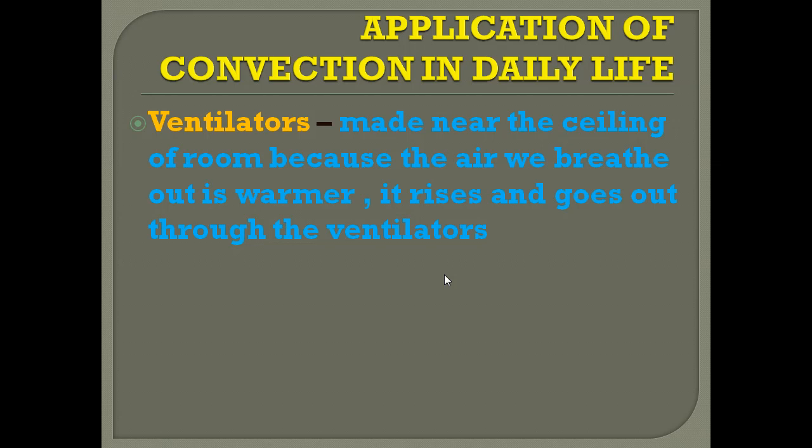After that, cool and fresh air enters the room through windows and doors, which are much below the ventilators. Why? Because the warm air rises, goes out through the ventilators, and at the same time fresh air enters through the windows.